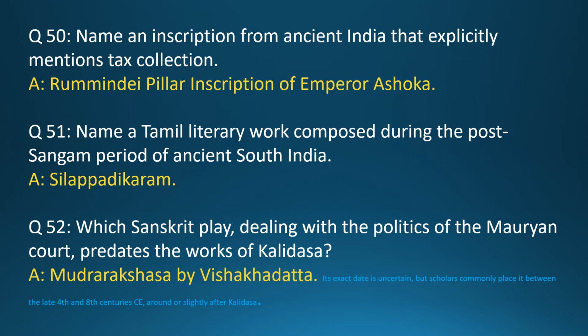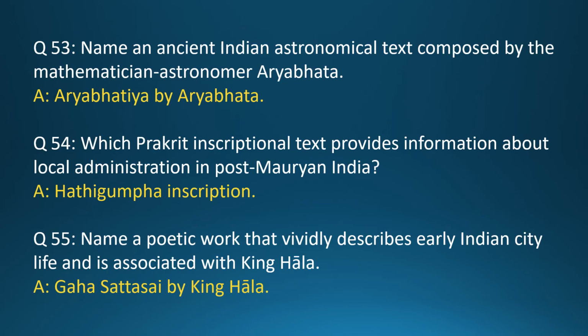Question 51. Name a Tamil literary work composed during the Post-Sangam period of ancient South India. Answer: Silappadikaram. Question 52. Which Sanskrit play, dealing with the politics of the Mauryan court, predates the works of Kalidasa? Answer: Mudrarakshasa by Vishakhadatta. Its exact date is uncertain, but scholars commonly place it between the late 4th and 8th centuries CE, around or slightly after Kalidasa.